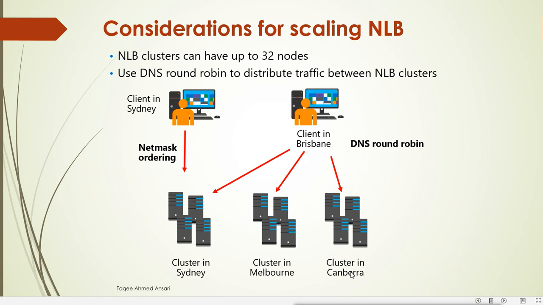So when the client wants to access the name of the cluster service application, it will go to the DNS server, and the DNS server will give the IP address based on the round robin. The first request will get the IP address of Sydney, then Melbourne, then the IP address of Canberra. Now if the client is accessing from the same site, it will go directly to that particular site. If the client is accessing from another site, it will get the address on a round robin basis.